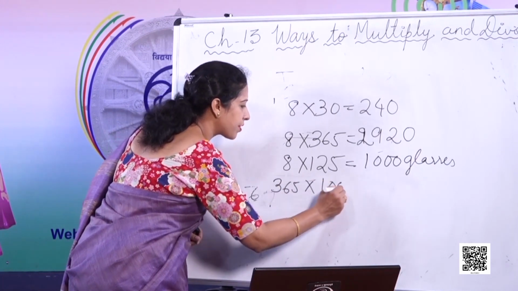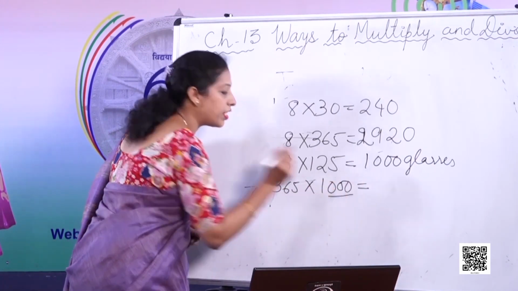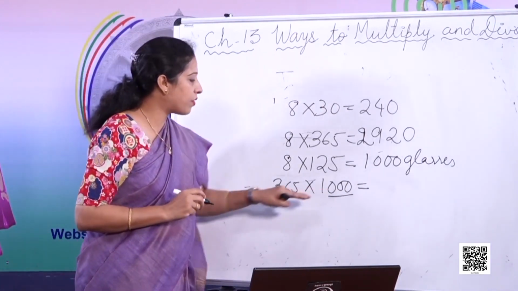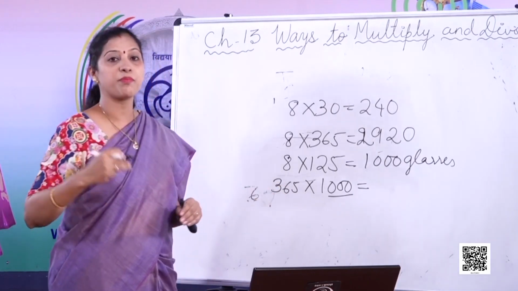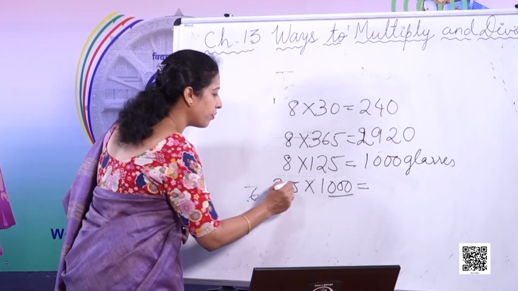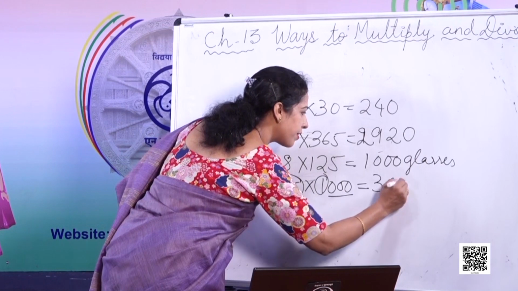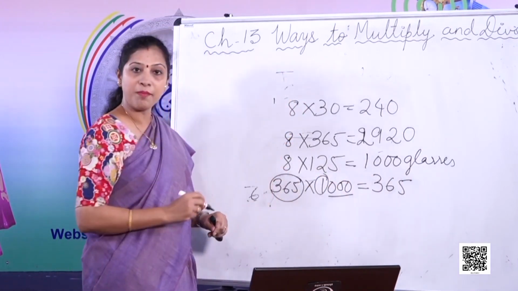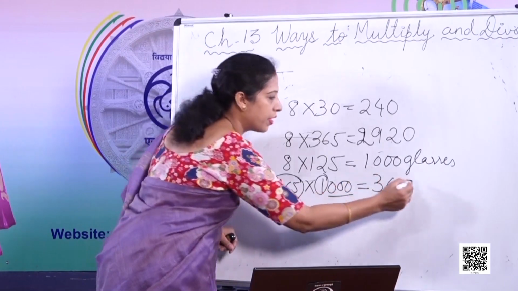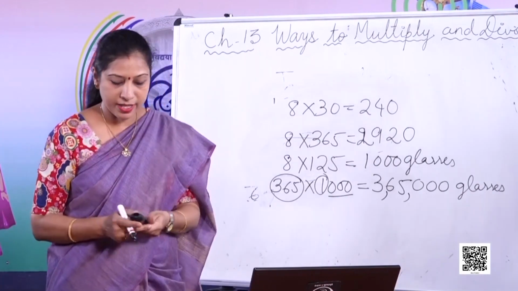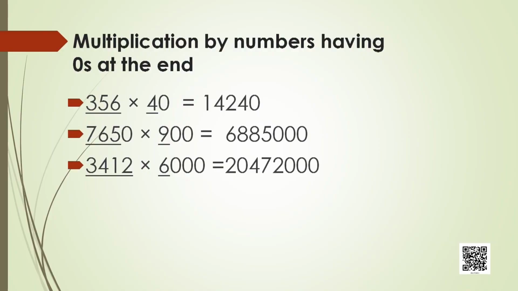365 into 1000. Now children, when we have got zeros at the end, this is a trick everybody should remember. When we are having zeros at the end, we don't have to go for stepwise multiplication. What you can do, you just multiply 365 into 1, write down the answer as 365 and count the number of zeros. How many zeros are there? 1, 2, 3. So put 3 zeros. Now we got the result: 3,65,000 glasses of water.